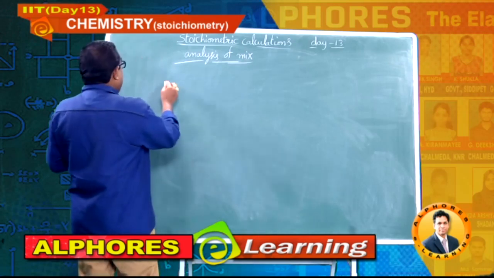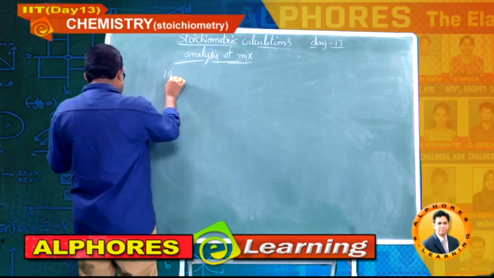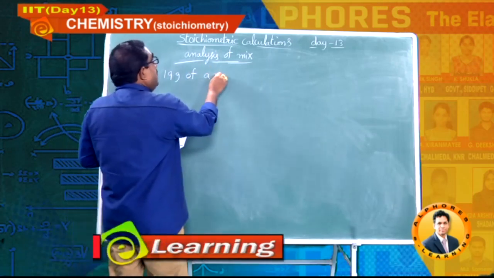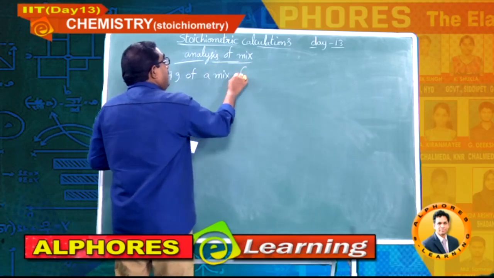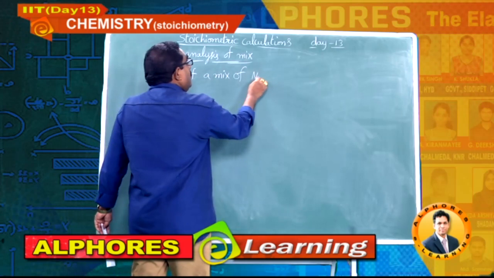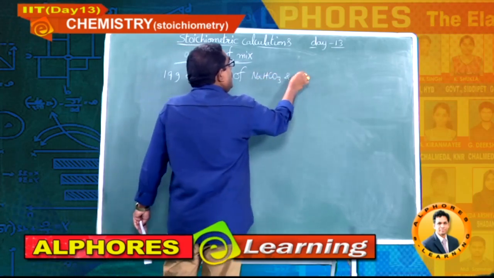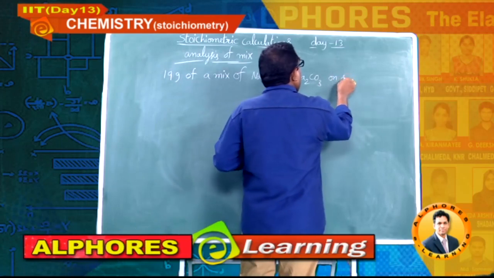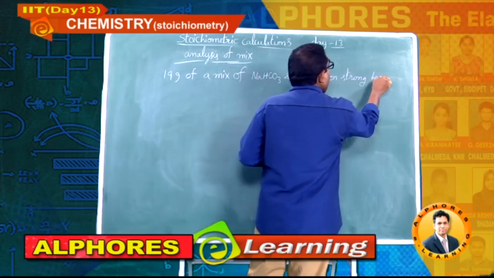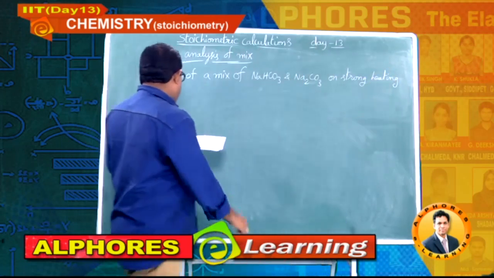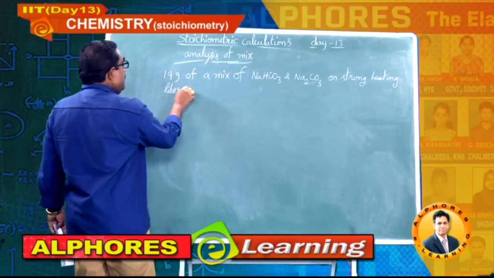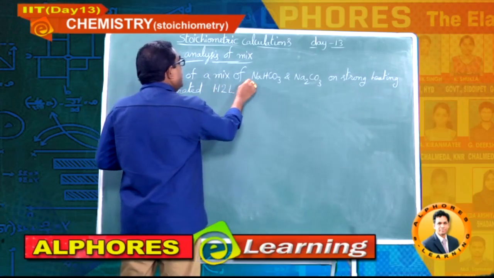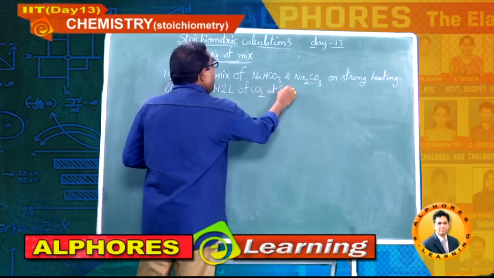Write down. I will explain in detail. 19 grams of a mixture, I am simply writing MX, a mixture of sodium bicarbonate and sodium carbonate, on strong heating liberated 1.12 liters of carbon dioxide at STP.